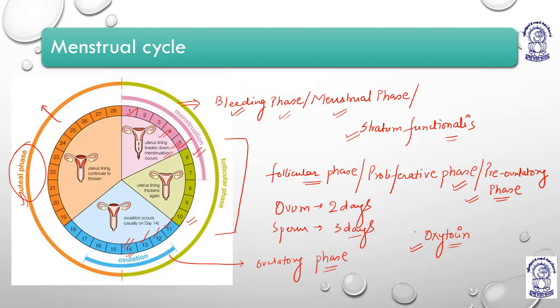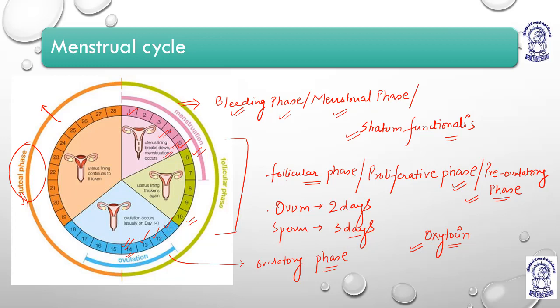The moment sperm enters the oviduct, the ampulla is the site where fertilization is going to occur. That is the fate of the ovum.